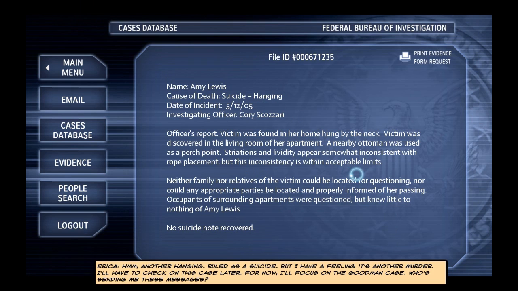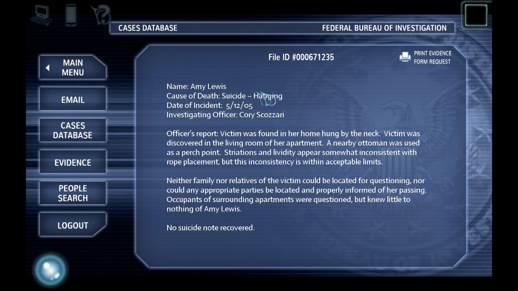Another hanging. Ruled as a suicide, but I have a feeling it's another murder. I'll have to check on this case later. For now, I'll focus on the Goodman case. Who's sending me these messages? So it looks like hanging, suicide. It's sort of the same MO of Sarah Goodman, not the same year.